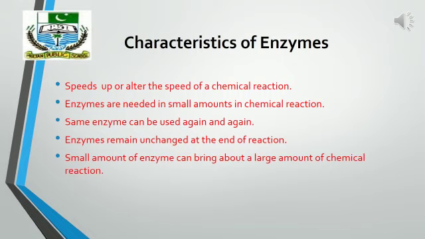As I have told you earlier, enzymes speed up or alter the speed of a chemical reaction. Enzymes are needed in small amounts in a chemical reaction, and that small amount of enzyme can bring about a large amount of chemical reaction. The same enzyme can be used again and again, and enzymes remain unchanged at the end of a chemical reaction.